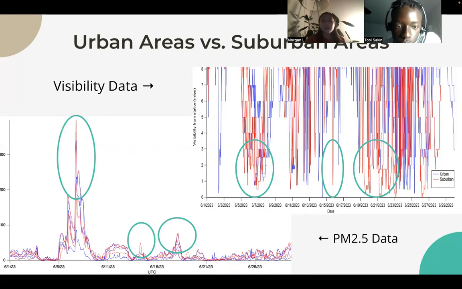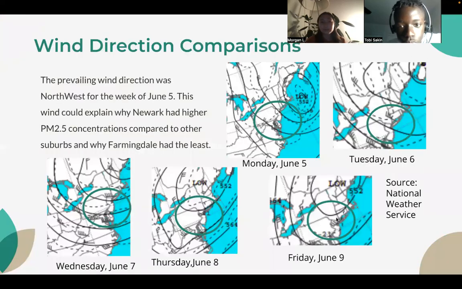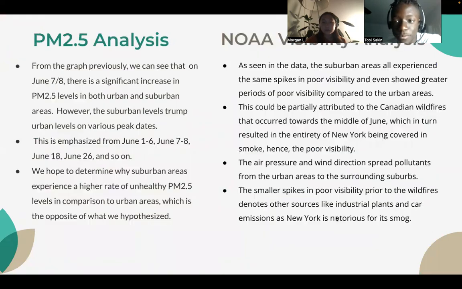But we found out that our suburban areas actually have a greater peak during wildfire week and greater peaks throughout the month of June. And this corresponds to our visibility data. So suburban areas generally show lower visibility than urban areas. The prevailing wind direction was northwest for the week of the wildfire week, so the wind could explain why New York had higher PM2.5 concentrations compared to other suburbs, and why Farmingdale had the least.